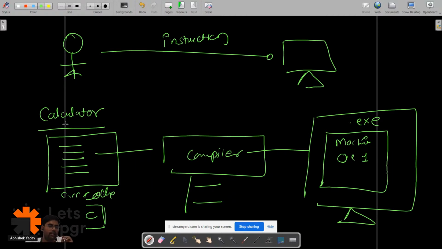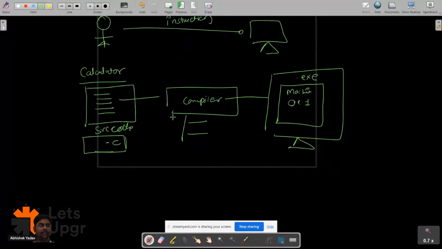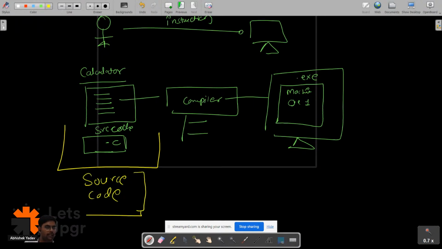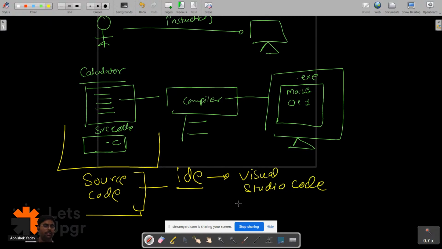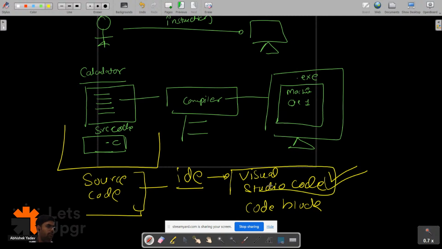So basically, if you have observed, we need two things, right? The first thing is what? We need a place where we can write the source code, and that place is your IDE, that is integrated development environment. Here we are using Visual Studio Code. You can also use Code::Blocks, or Turbo C++. There are a lot of offline IDEs and there are a lot of online IDEs. So basically for our bootcamp we are using Visual Studio Code, right everyone?